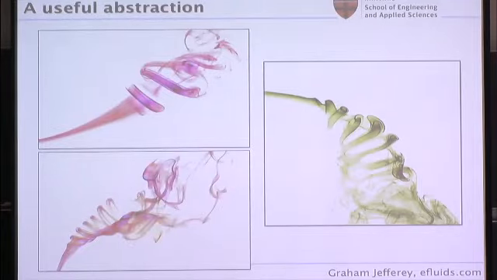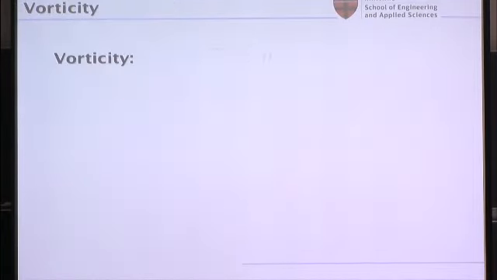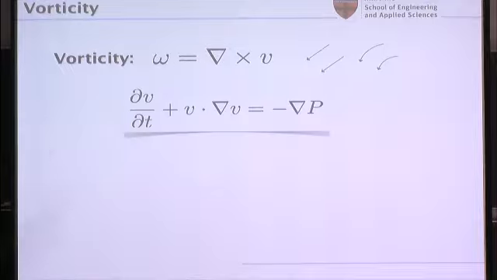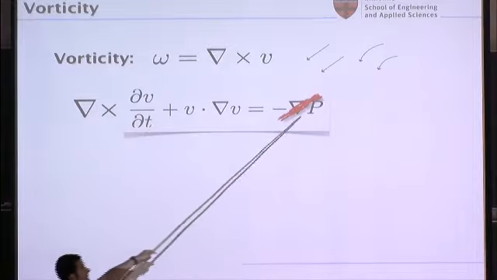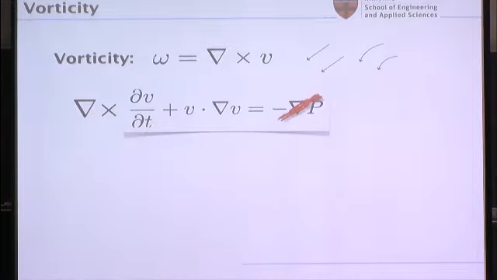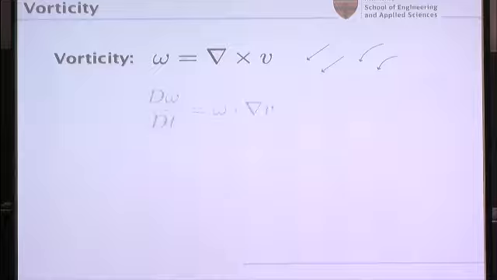A nice abstraction to use, instead of thinking of velocity field, is to think of vorticity, which obviously is just the curl of the velocity field, and it corresponds to infinitesimal rotation of your fluid elements. And it's nice because if I take the curl of the Euler equation, I can get rid of my pressure term, which is a non-local term in my velocity field, and it's hard to deal with. If I do that, I get my vorticity equation.